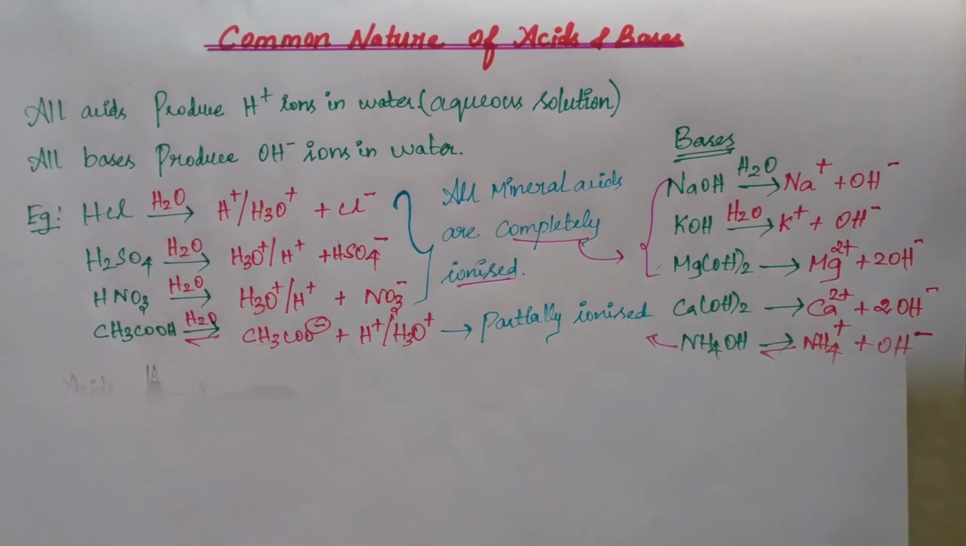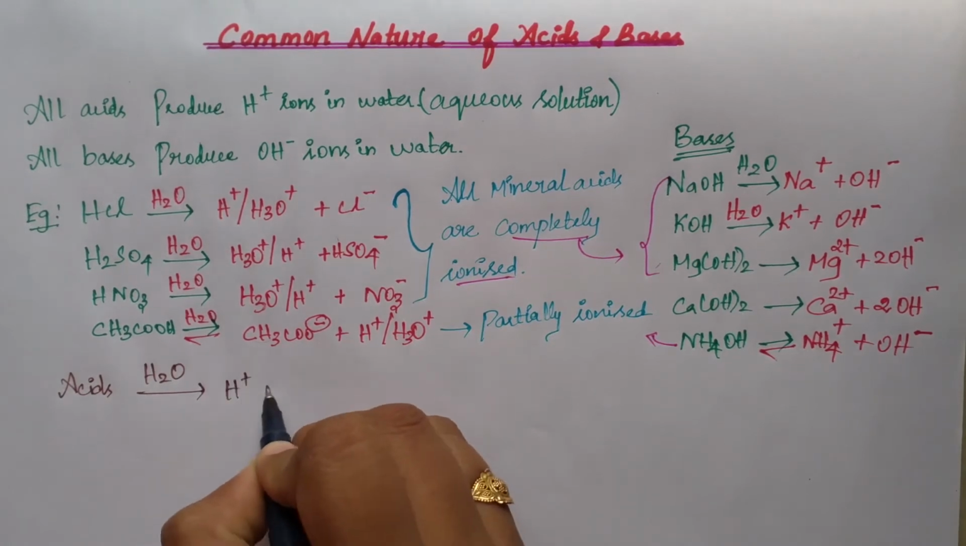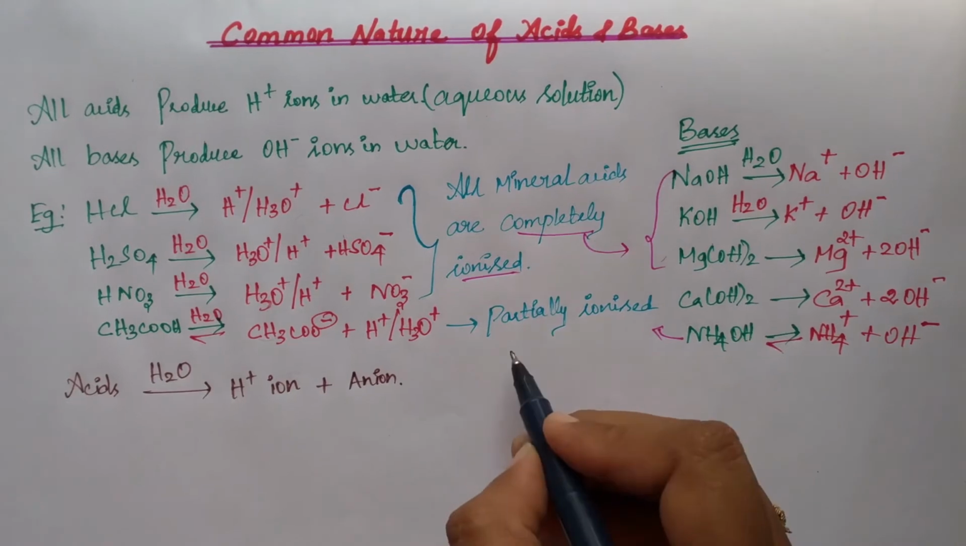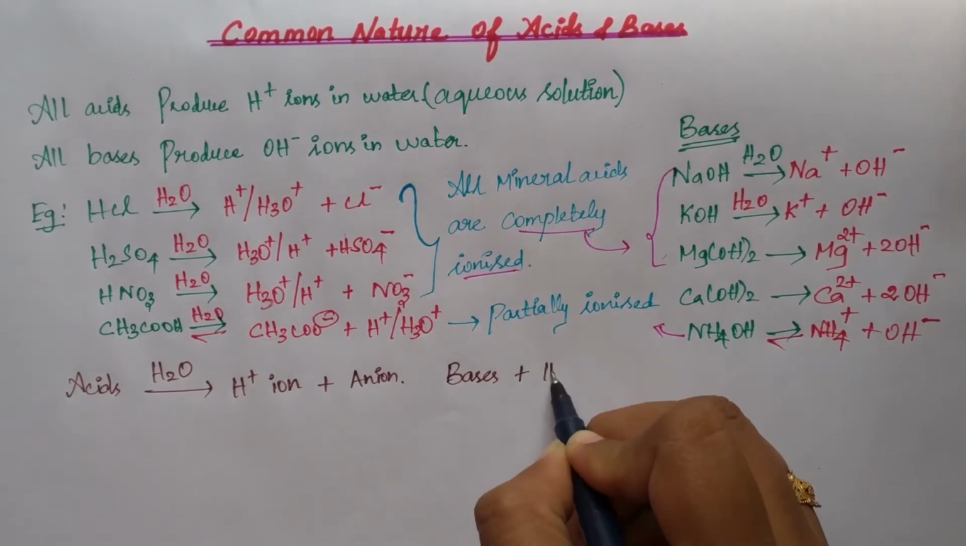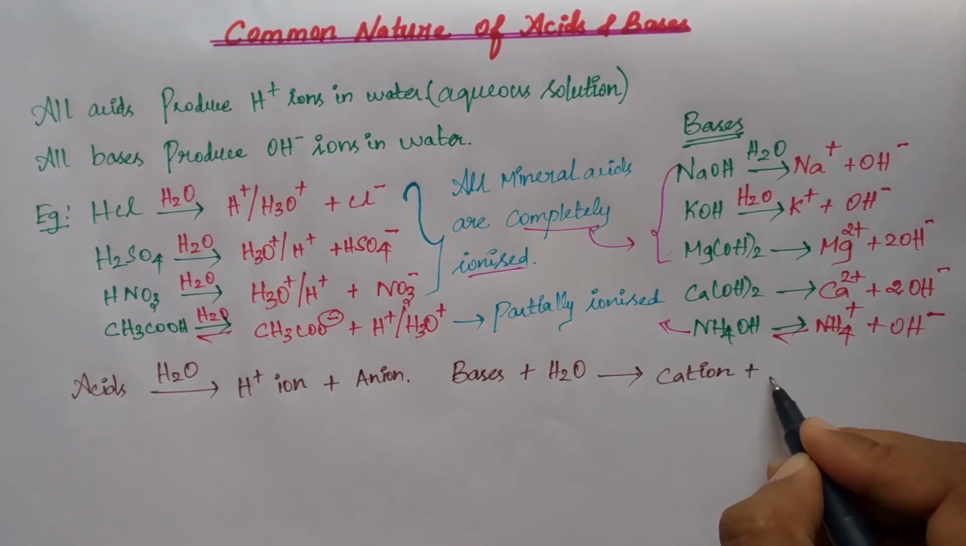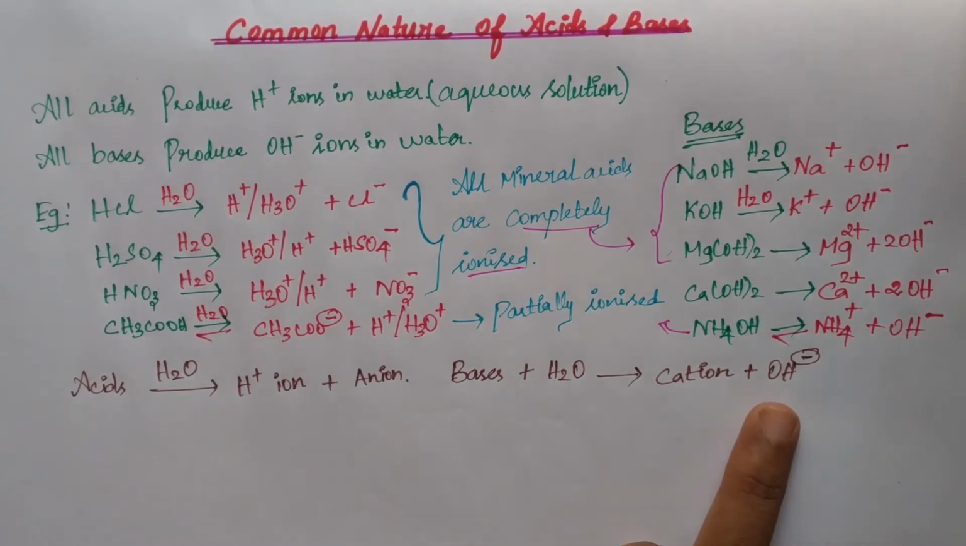Clear, students? Acids dissolved in water produce H plus ion plus an anion. But bases dissolved in water produce a cation plus OH minus ion. So whatever may be the acid, it produces H plus ion. Whatever may be the base, it produces OH minus ion, hydroxide ion. So this is the common nature of acids and bases when dissolving in water.